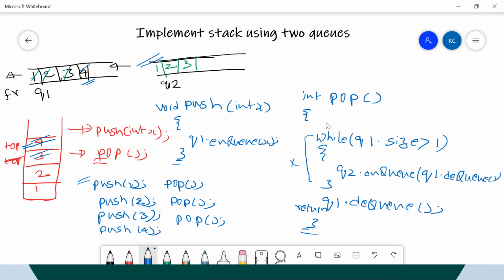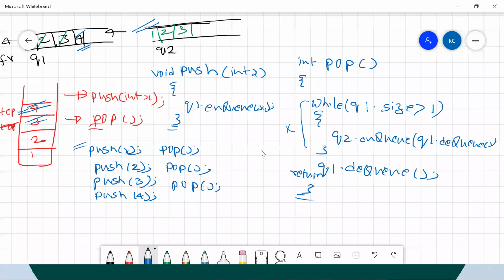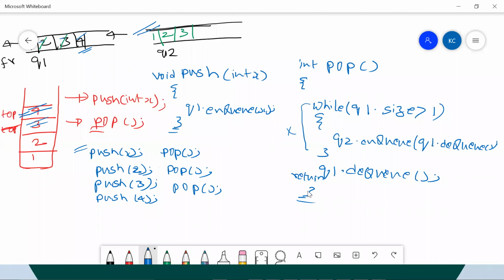So because of this shifting operation, every time I call pop, I want to do something like this. I want to remove this. I don't want to return straight away. What I want to do over here is swap these two. After I execute my logic in pop, I want to swap these two queues, which means, with our example, after our pop, all our elements are getting shifted to the other queue each time.